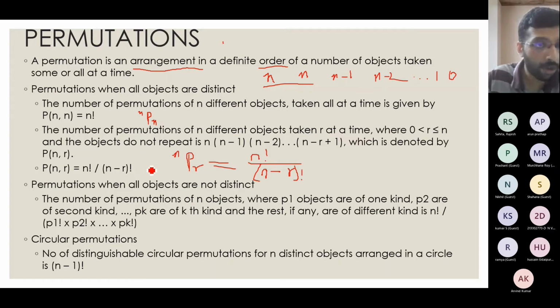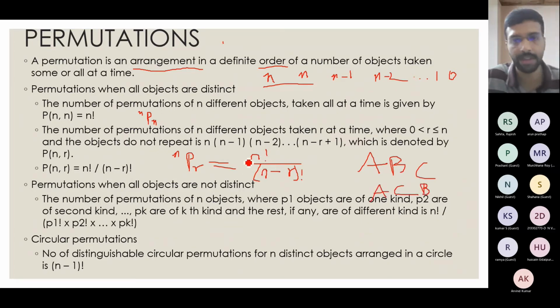Then permutation, these two cases we considered when all objects are distinct. Suppose, like A to Z, I am supposed to write 3-letter words or 4-letter words. Then all words are different, right? A, B, C is not the same as A, C, B, right? So this is a situation of permutation. Order is important.